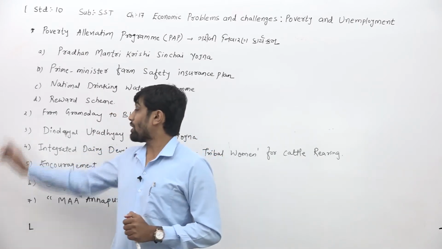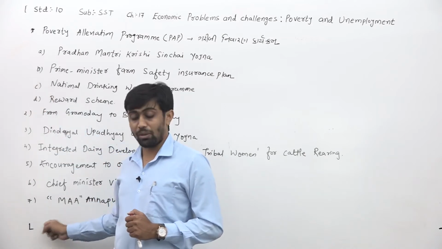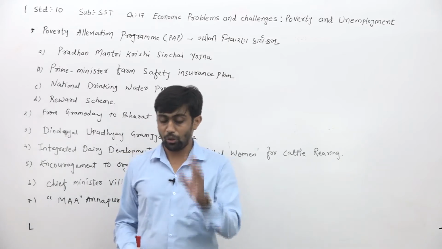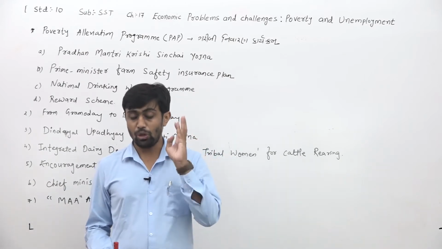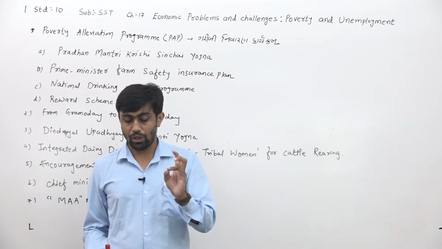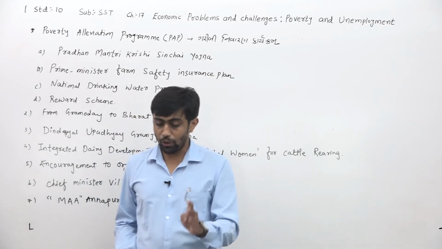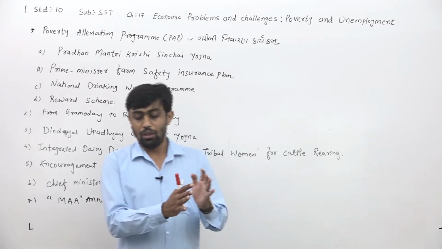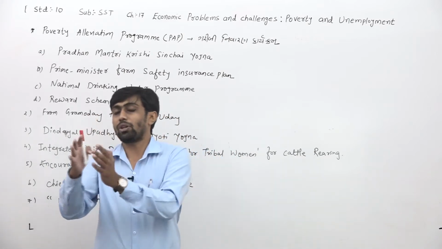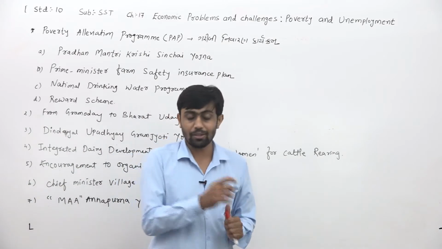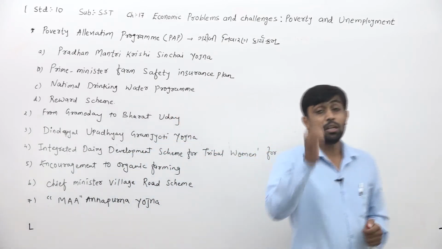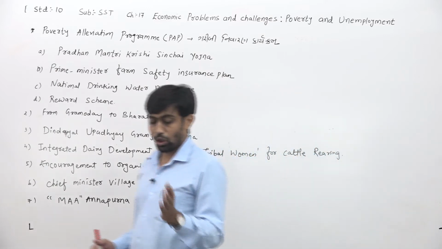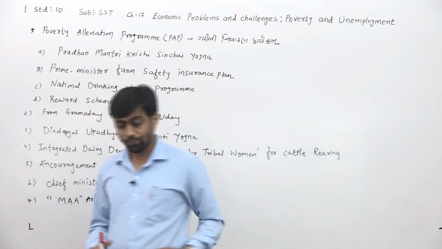Now, the schemes are given for implementation in the fields of agriculture, irrigation, road, food security, organic farming, and selling of agriculture products, so that direct income is earned to improve the financial condition of the poor people. Why are these schemes to be implemented? Because the financial condition of the poor people was to be improved.